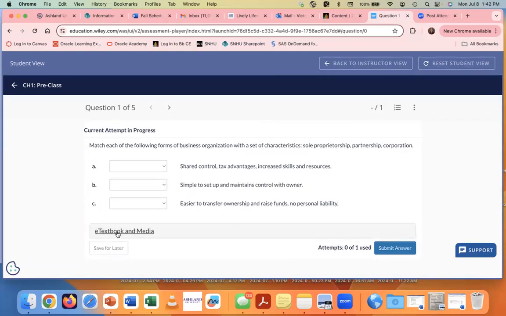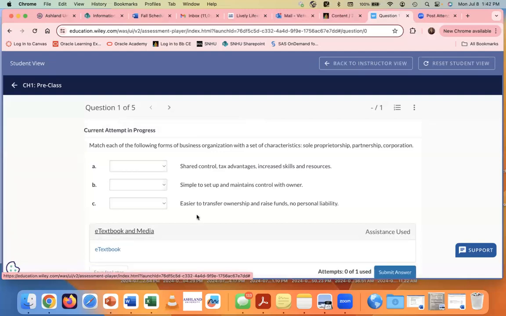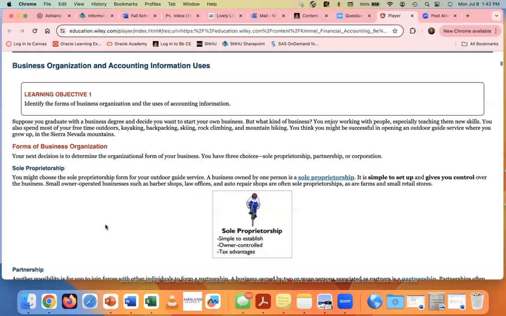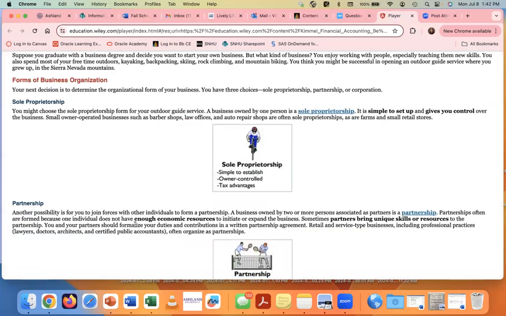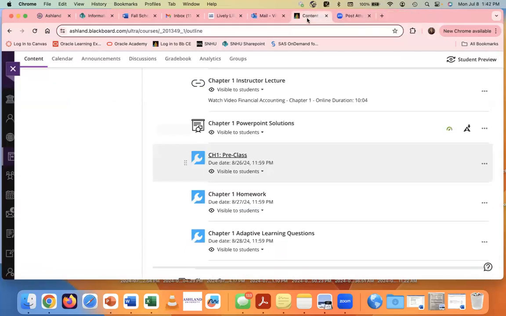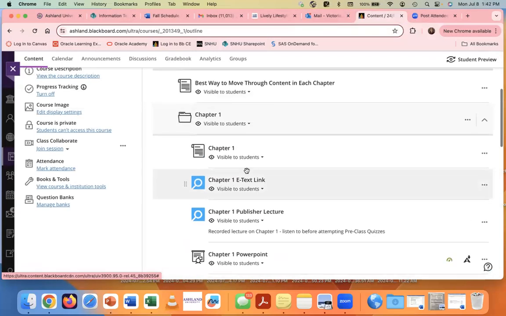In all instances, you have this e-textbook and media link. If you are confused about something, click the e-textbook link. It should take you right to the page where you can get some helpful information on that. Sometimes there's a video. Sometimes there's just an e-text link there.